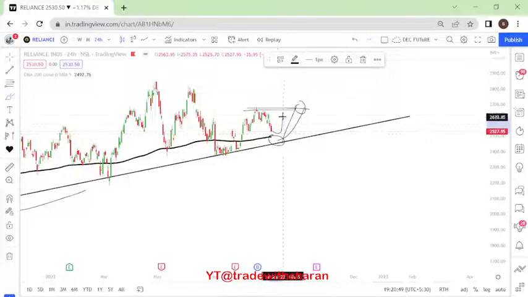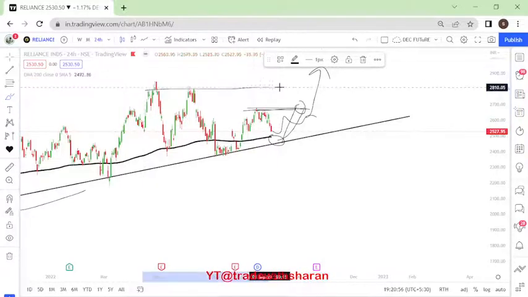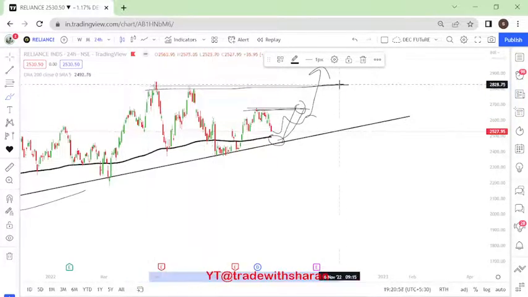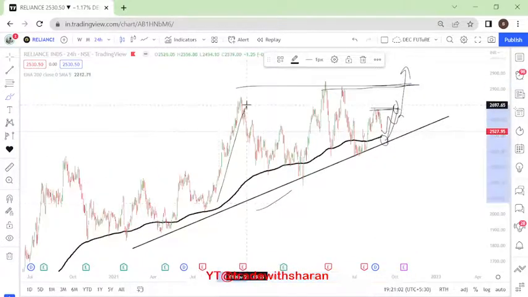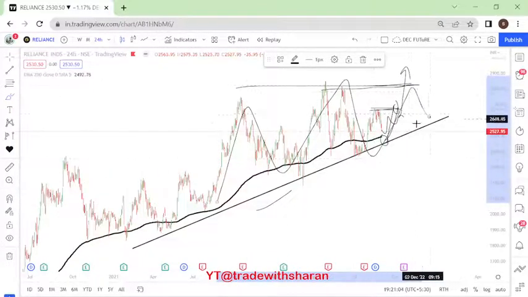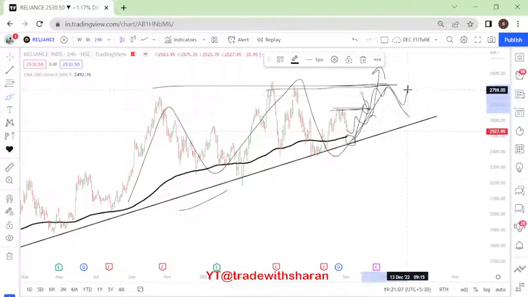If it moves from here, then wait for the prices to break above 2671 or 2700, then we'll look forward to entering. The first target level will be these levels, because this again becomes an all-time high level. If it comes here, it will not immediately go up.